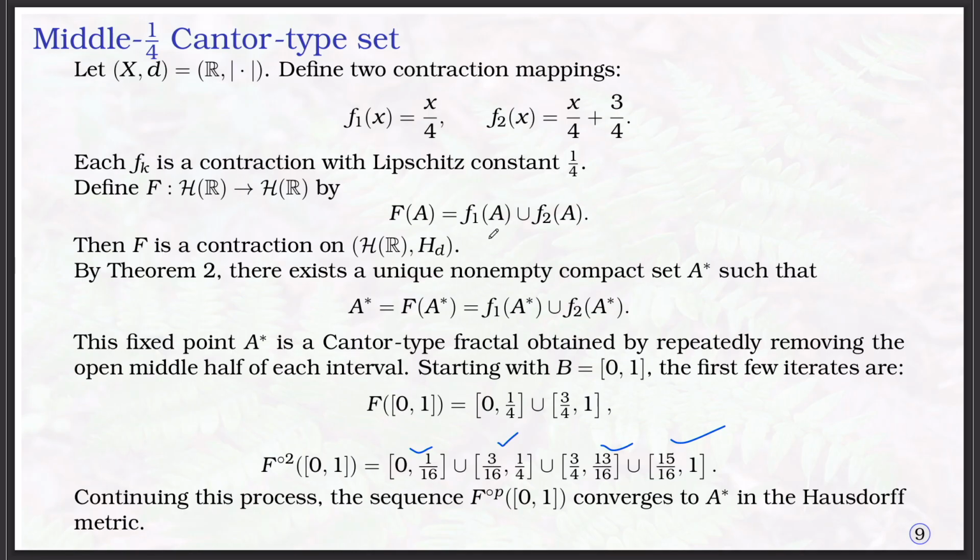Now, you can recall that in the first module, in the first lectures, I constructed some other fractals which have a self similar nature. We called them classical fractals: the Sierpinski triangle, the Van Koch curve, and also the Cantor set. The Cantor set we have now constructed using the iterated function system. Now, is it possible to construct the same fractals, the Sierpinski triangle and the Van Koch curve, by the iterated function system? Yes, for that we need to properly define the iterated function system.